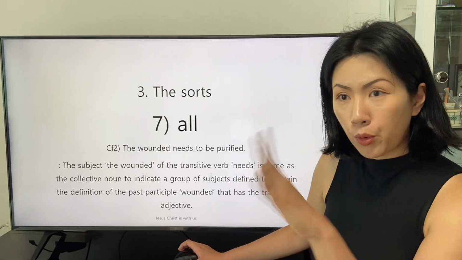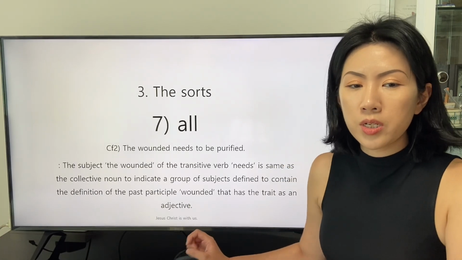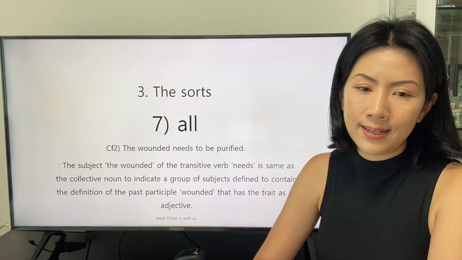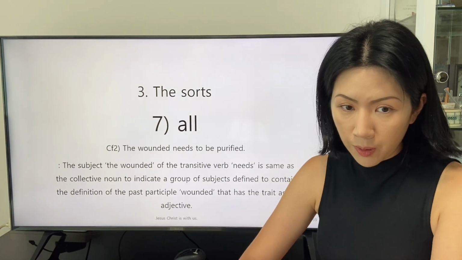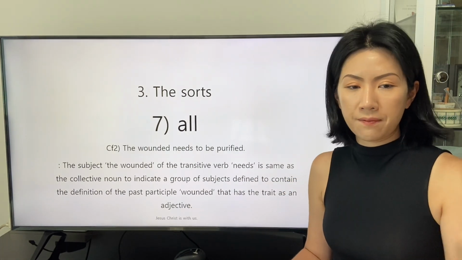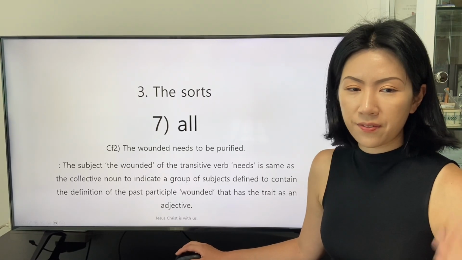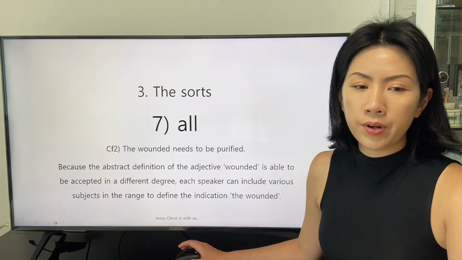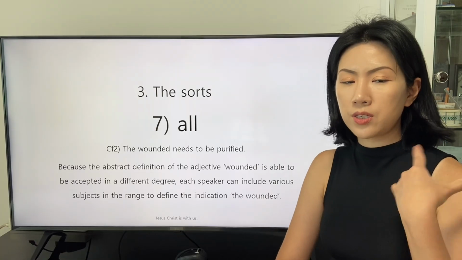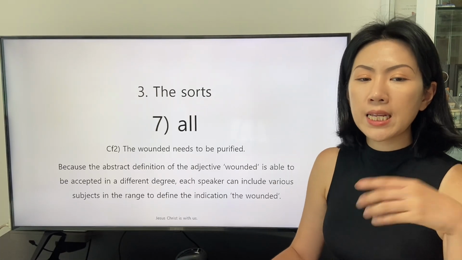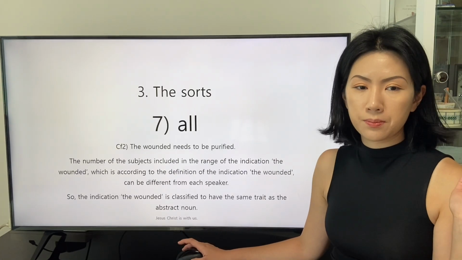Let's study more about the second sentence. The wounded needs to be purified. The subject, the wounded, of the verb need is the same as a collective noun indicating a group of subjects defined to contain the definition of the past participle wounded, which has the trait of an adjective. Because the abstract definition of the adjective wounded can be accepted in different degrees, each speaker can include various subjects in the range to define the indication the wounded.